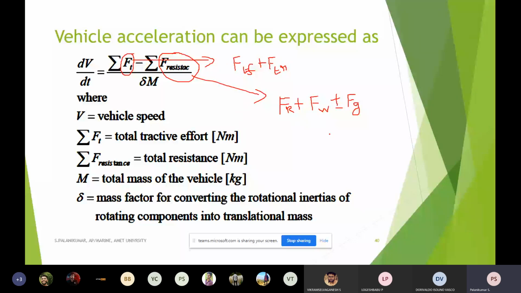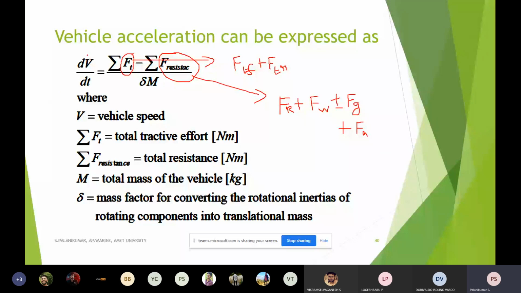Okay. And another one is acceleration resistance. As I already told, whenever we want to increase or decrease the speed, the vehicle offers a certain amount of resistance. That purely depends on the aerodynamic dragging coefficient and all these things. So, okay, first we understood this.